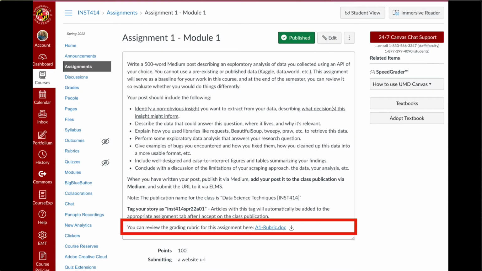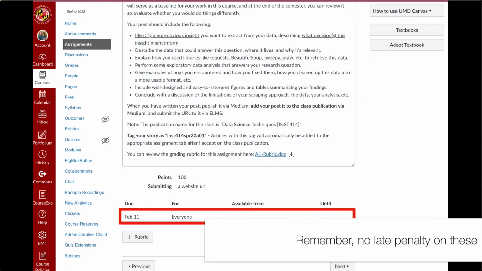You can also check out the rubric for this and all of your Medium assignments. I've uploaded all of those assignments to ELMS, so you can check them out. Now also, as a number of you have come to me and come to Tanishka about this, I had not intended to make the assignments due this week. I had meant to make them due 1 week after we finish the module. So prior to, I think, yesterday, the assignment was set to be due February 4th. That was this coming Friday. I moved that and the assignment for Module 2 1 week out, so you have a week between the end of the module and when the assignment is due for that module.